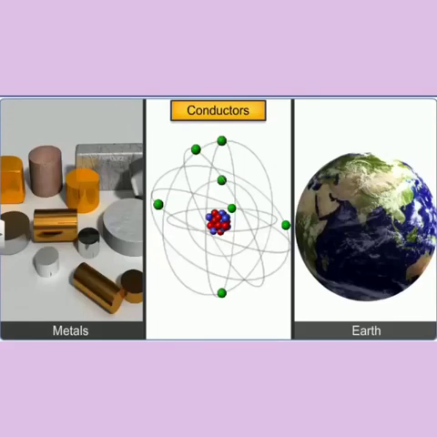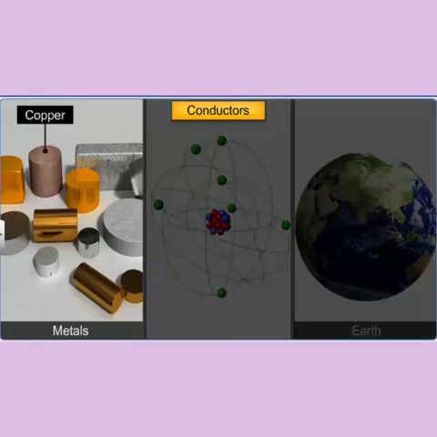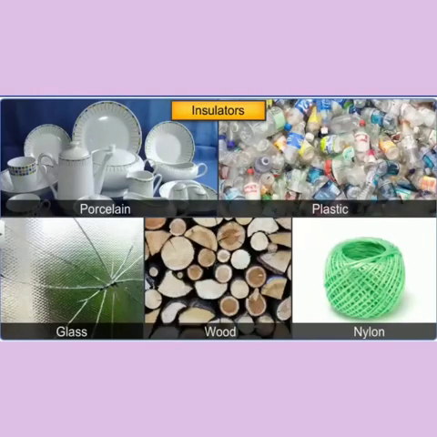Such materials with a large number of free electrons are called conductors, and as such, these materials readily allow the flow of electric current through them and cause very little resistance to the flow of electricity. Metals like copper, nickel, and the human body and earth, etc., are some conductors. Some materials have a very small number of free electrons, and hence offer very high resistance to the flow of electricity.